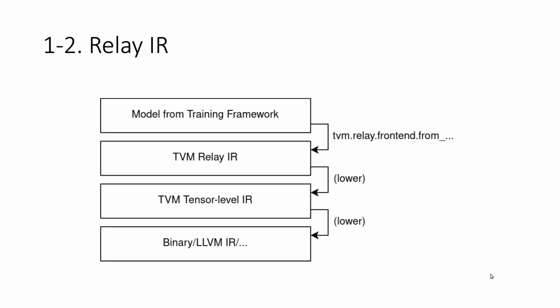So Relay IR. Relay IR is the high-level differentiable IR in TVM, and it's the bridge between TVM and other machine learning frameworks. So TVM provides Python API that parses the artifacts from other training frameworks and converts them into TVM Relay IR, which is further lowered into tensor level IR and finally to binary or LLVM IR.